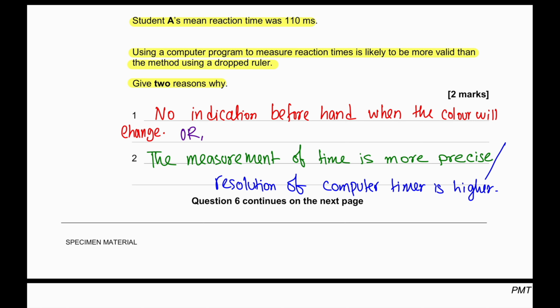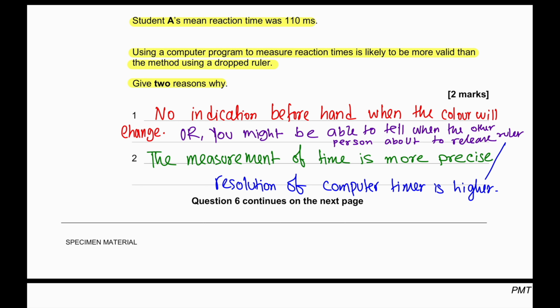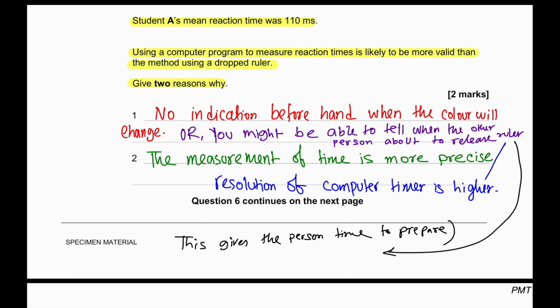One of the points that can be added along with this is that when a person is about to release the ruler, the other person might be able to detect when the person is about to release the ruler. So that can affect the reaction time.